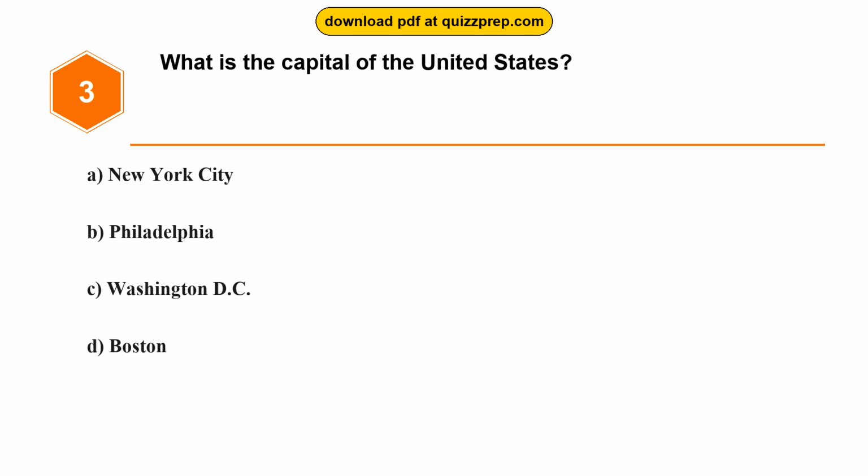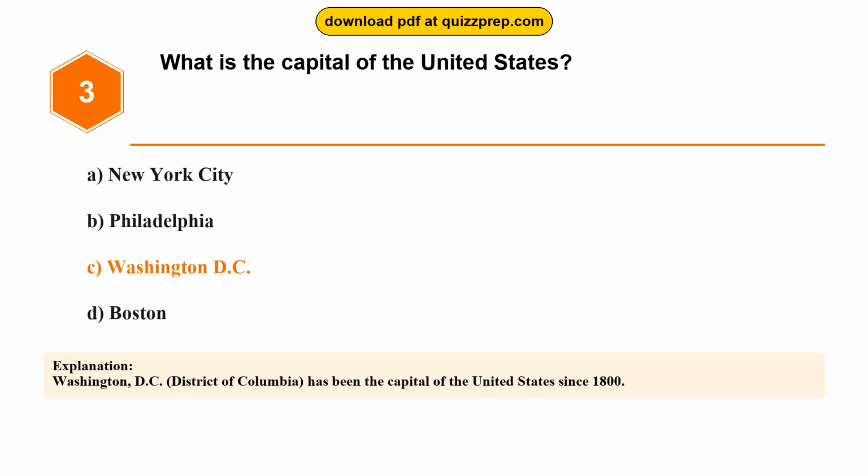Question 3. What is the capital of the United States? Option A, New York City. Option B, Philadelphia. Option C, Washington, D.C. Option D, Boston. The correct answer is option C, Washington, D.C. Washington, D.C., District of Columbia, has been the capital of the United States since 1800.